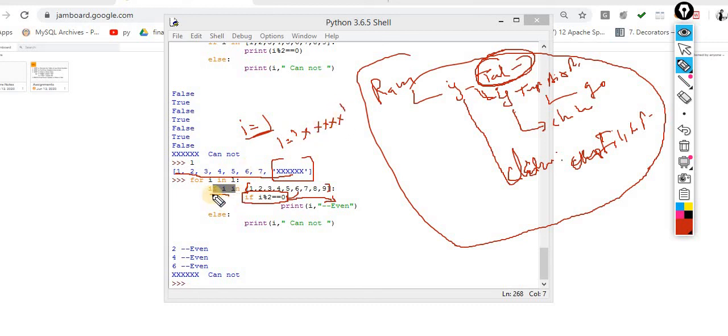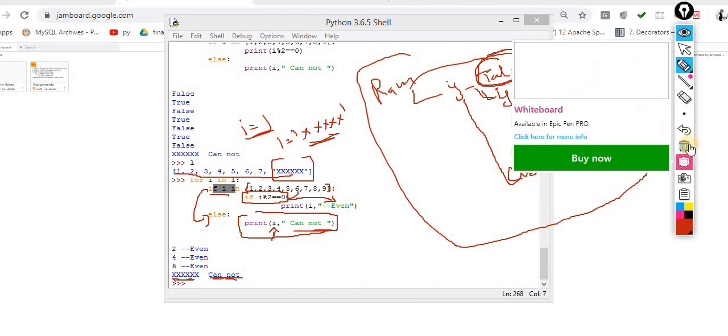Then what do you have to do? You have to perform the else part, and you have to print I cannot. I cannot means this value, I contains this value, and the operation is one I cannot perform because this is a string.